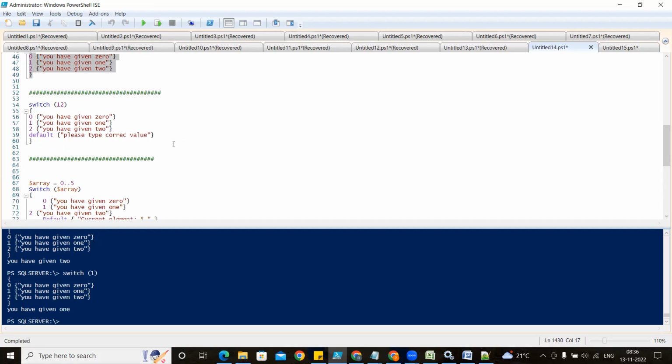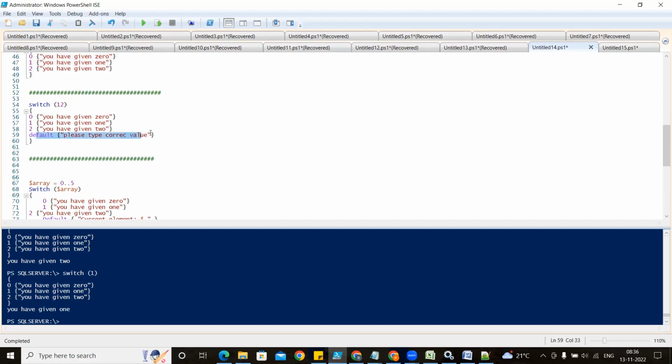Last time I gave Read-Host, Write-Host, Out-File and Set-Content, something I gave you to read. What is the difference between those? I don't know whether you guys have gone through it or not.